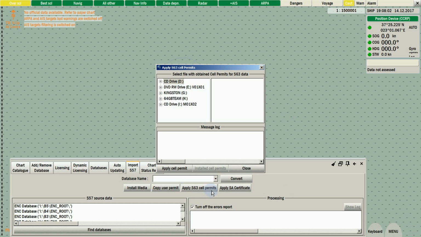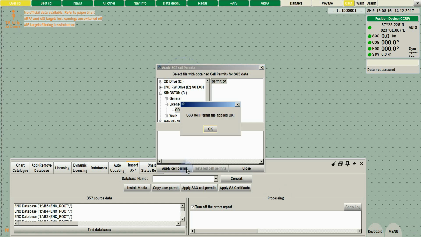Click on the Apply S63 Cell Permit button. Browse your external media, USB, SD card or other, and locate the folder where you saved the permit file. Select from the right column the permit.txt file. Click Apply Cell Permit. A confirmation message will appear.